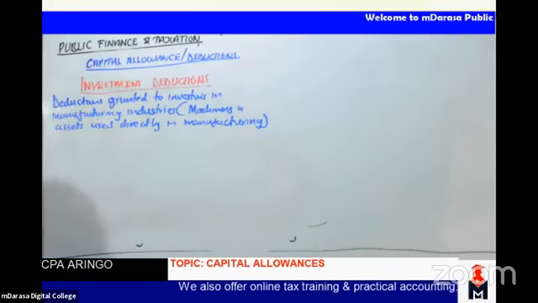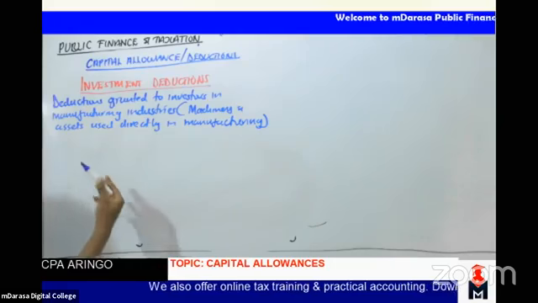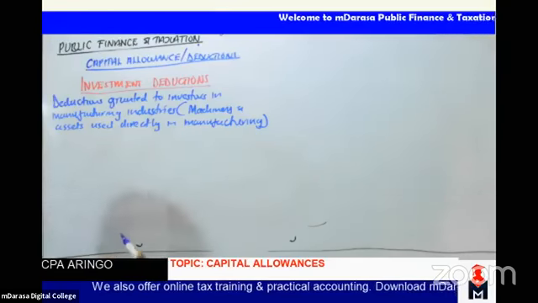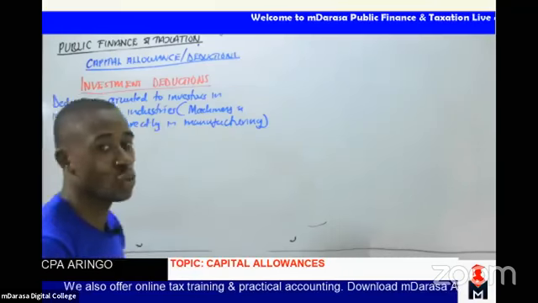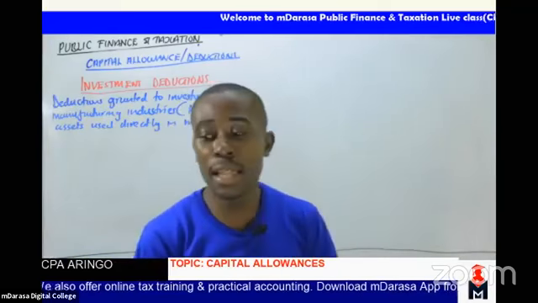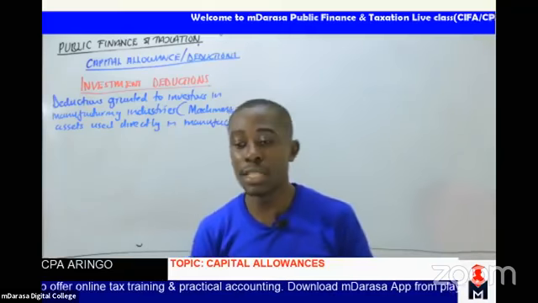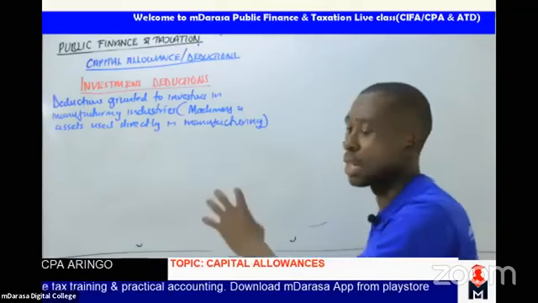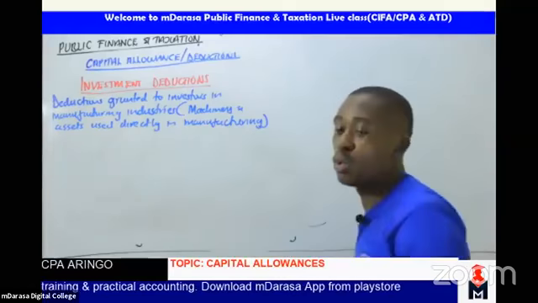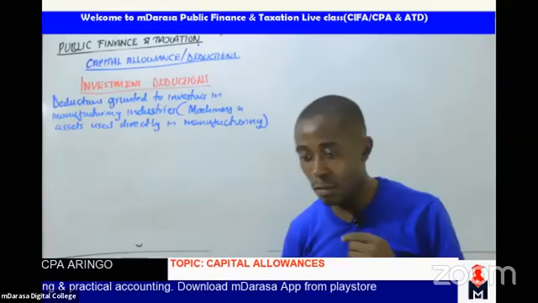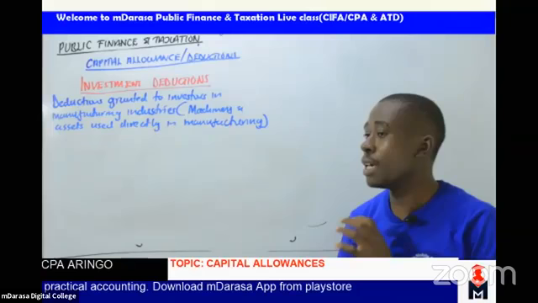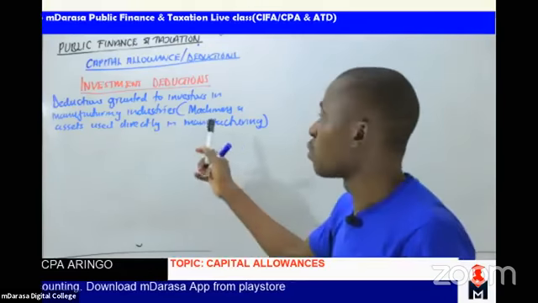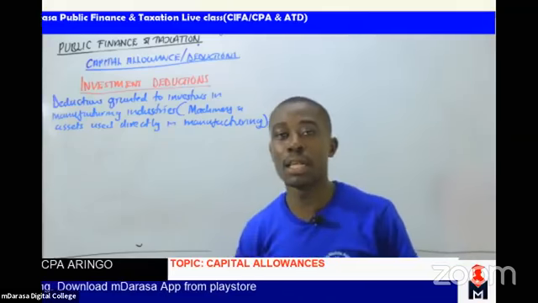So basically, these are the keywords to understand. Ideally, I'll be talking of deductions granted to investors in manufacturing industries. We are looking at the machineries and assets which are used in manufacturing, either used directly or used in support of manufacturing. So these are the keywords that you must always keep in mind at any given point we are handling investment deductions. These are some of the main elements that you must always keep in mind.